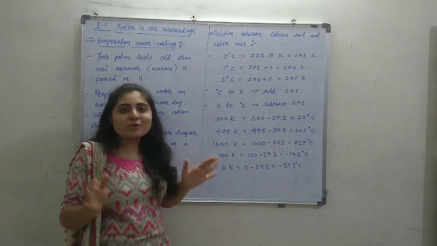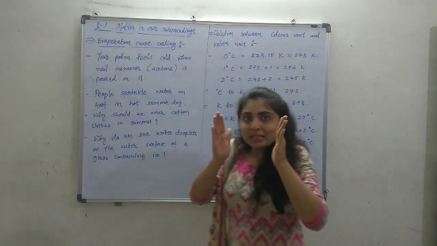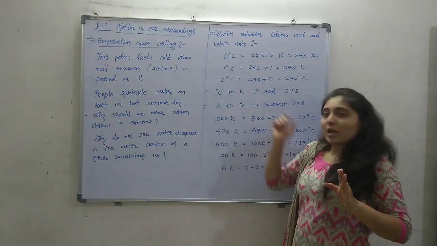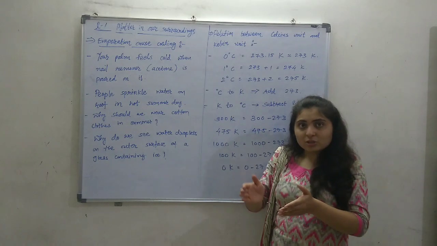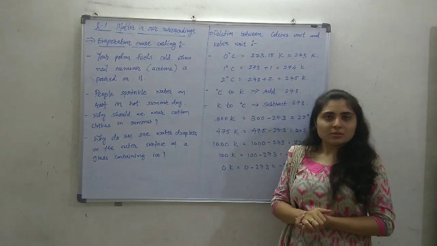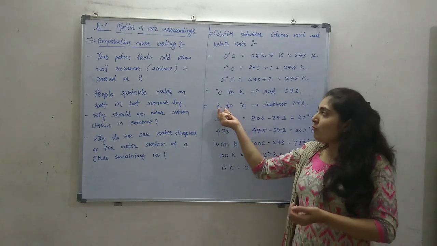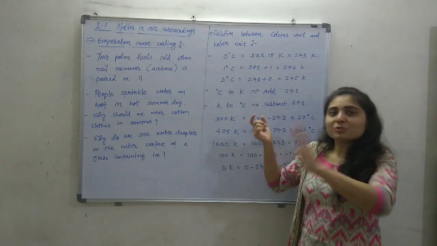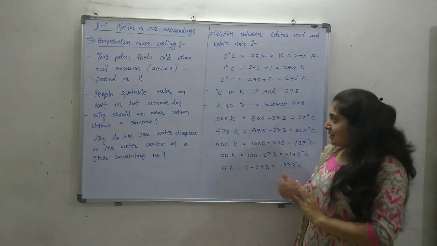So ultimately what we have to remember: if we want to convert Celsius temperature to Kelvin temperature, we have to add 273. And if we want to convert Kelvin to Celsius, then we have to subtract 273.